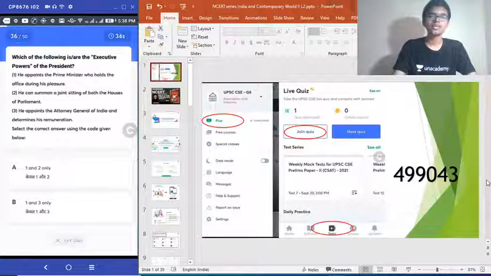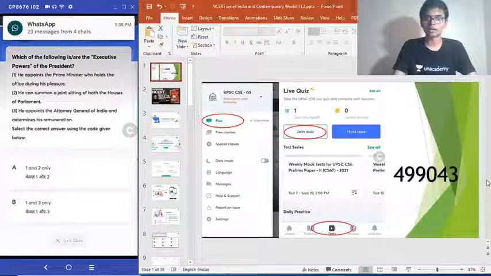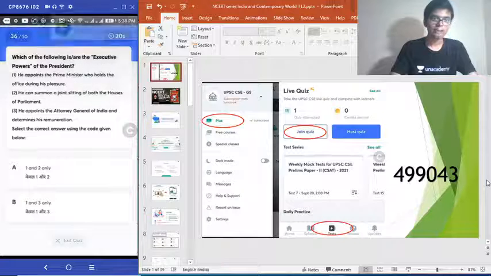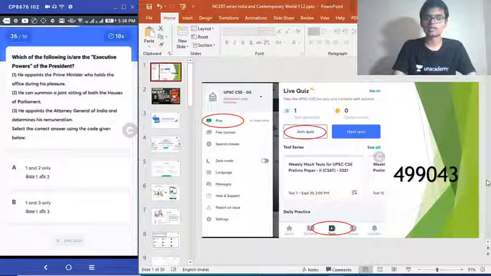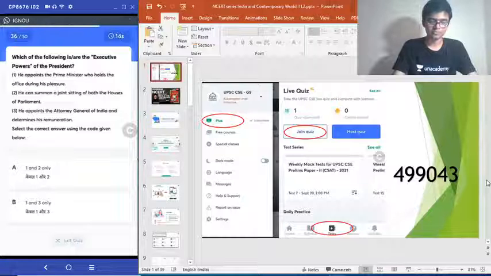Okay. Question 36. Which of the following is or are the executive powers of the president? 1. He appoints the prime minister who holds the office during the pleasure of the president. 2. He can summon a joint sitting of both the houses of the parliament. 3. He appoints the Attorney General of India and determines his remuneration. Which of these statements is or are correct?